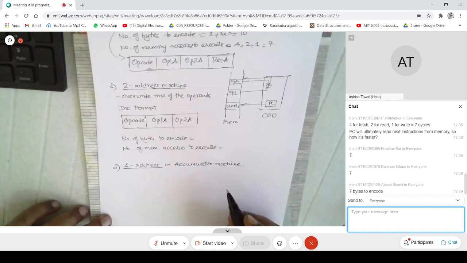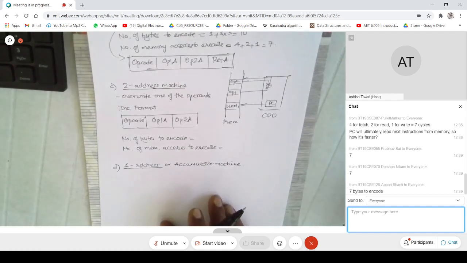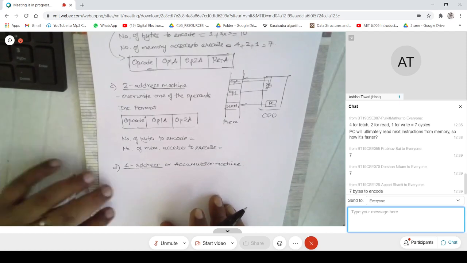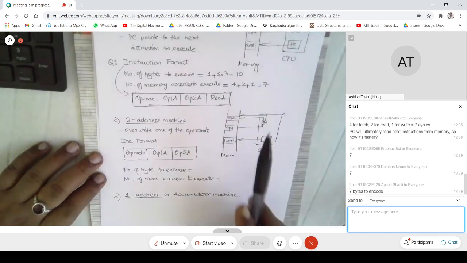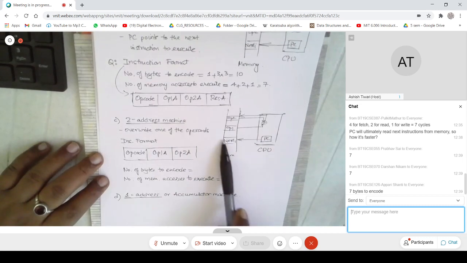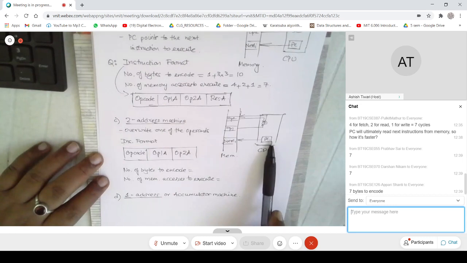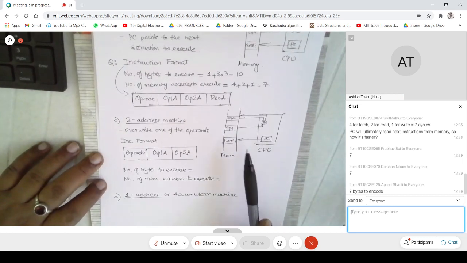So Pulkit has a question. PC will ultimately read the next instruction from memory, so how is it faster? So the question is, the next instruction that you have to get is located via the PC, right? So how is this machine faster? Well, this machine is faster because to fetch an instruction you require a lesser number of words.